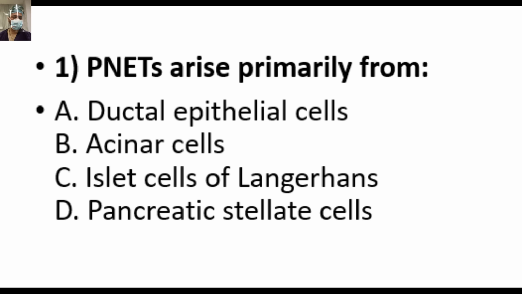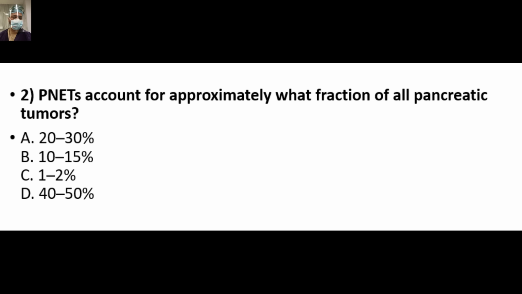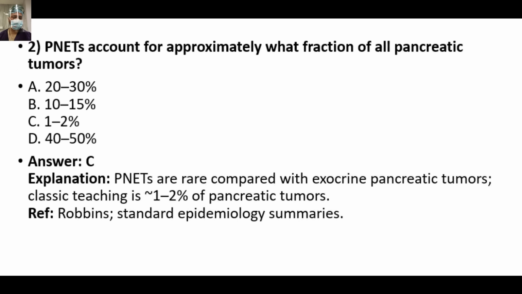So question number 1 is, PNETs arise primarily from ductal epithelial cells, acinar cells, islet cells of Langerhans, or pancreatic stellate cells? The answer is C, islet cells of Langerhans. Basically, the neuroendocrine neoplasm arises from the endocrine islet cells, and they differ biologically and clinically from ductal adenocarcinomas. PNETs account for approximately what fraction of all pancreatic tumors? Answer is C. PNETs are rare compared with the exocrine pancreatic tumors. Classical teaching is 1 to 2% of the pancreatic tumors are PNETs, the rest are PDAC.